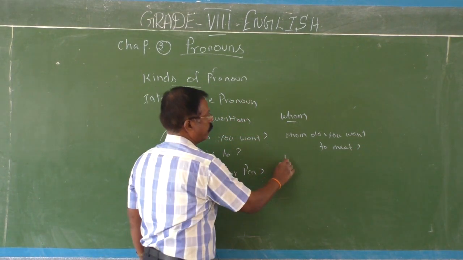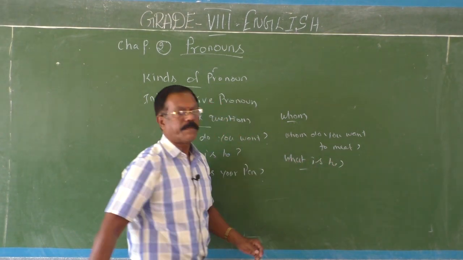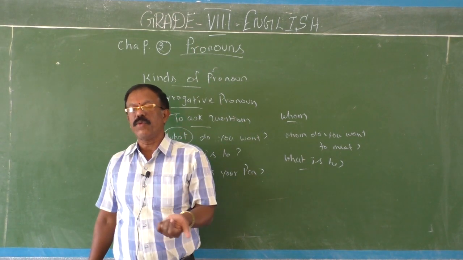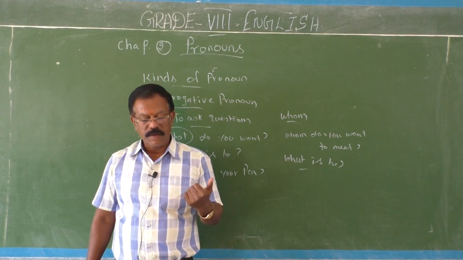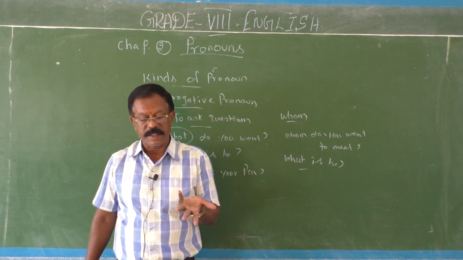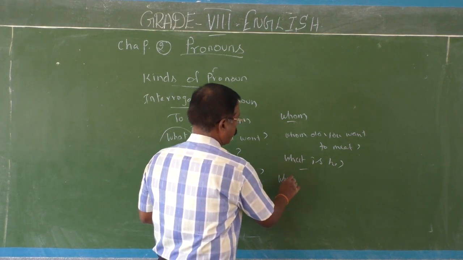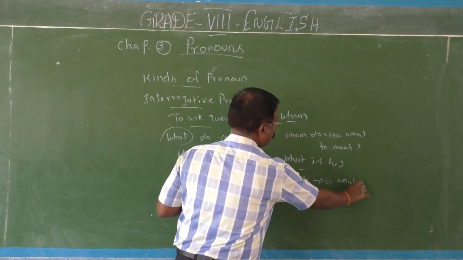Okay, then suppose, what's he? Here it stands for the profession. What's your father? If anyone asks you, you have to answer the profession of your father. Okay, what's he? What's your father? What do you want? Objective case.